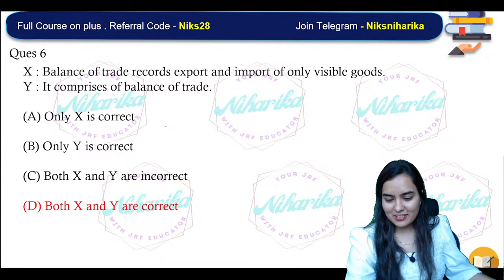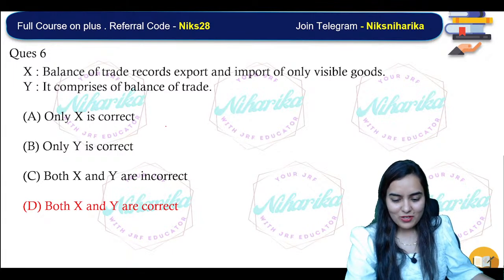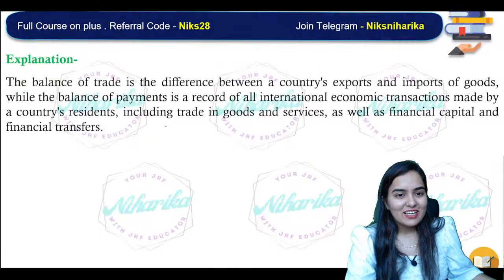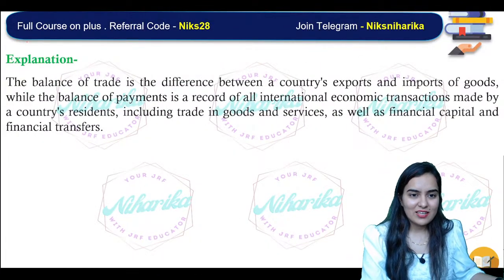Okay Dinesh. Very good. BOT comprises BOT. Yeah, that's why, Tisha. That's why I feel it is a crazy option.